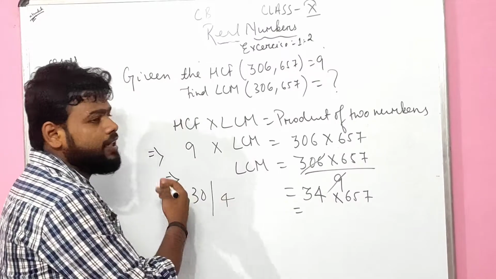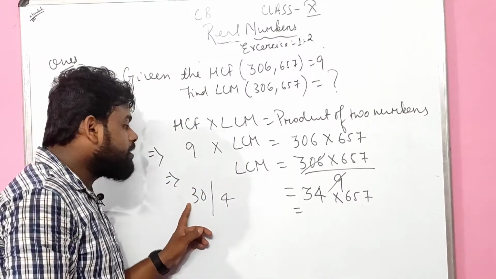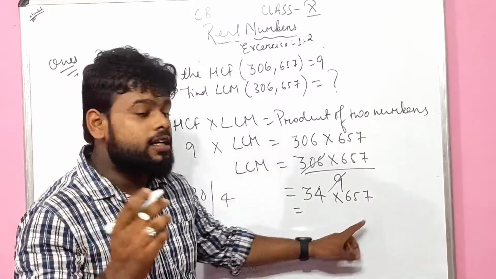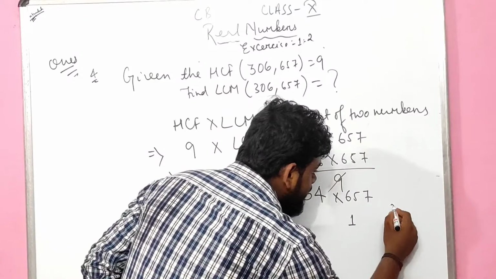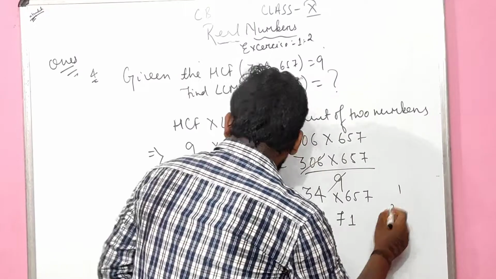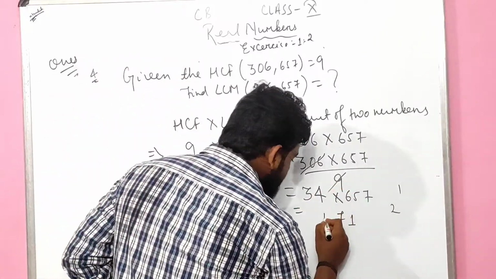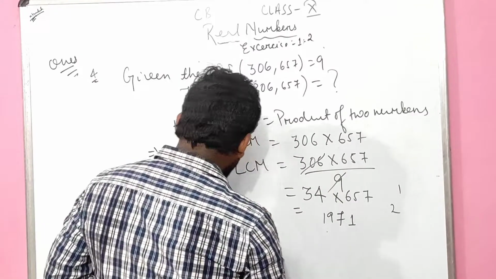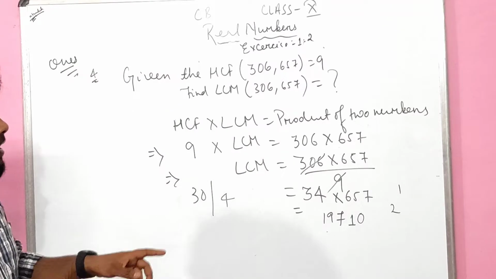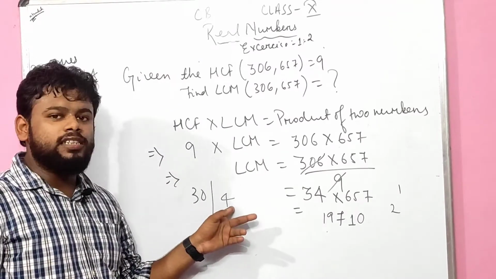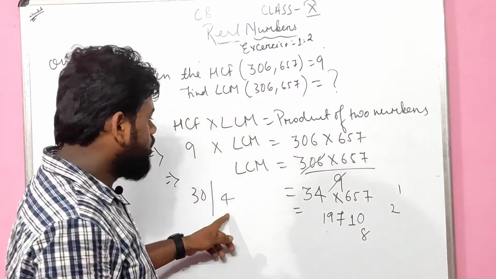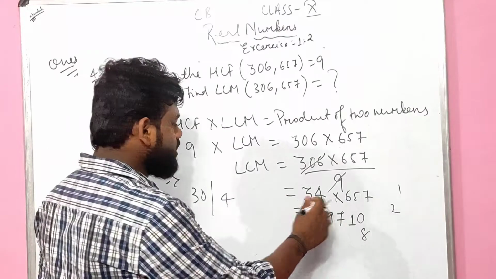Break 34 into 30 and 4 and multiply separately. 30 means 3 times 657, with a 0 placed over here. 3 times 7 is 21, 1 carry 2. 3 times 5 is 15, plus 2 is 17, 7 carry 1. 3 times 6 is 18, plus 1 is 19. So 1971. Then 4 times 7 is 28, 8 and carry 2.